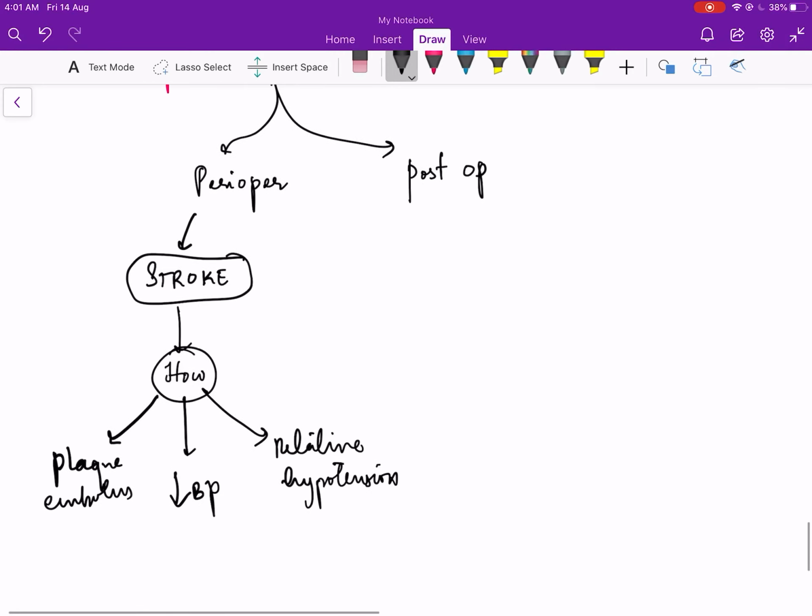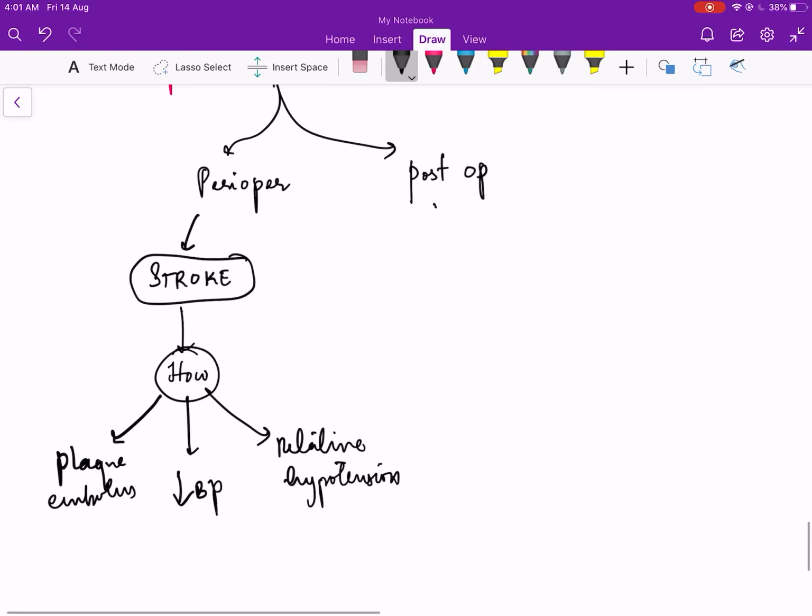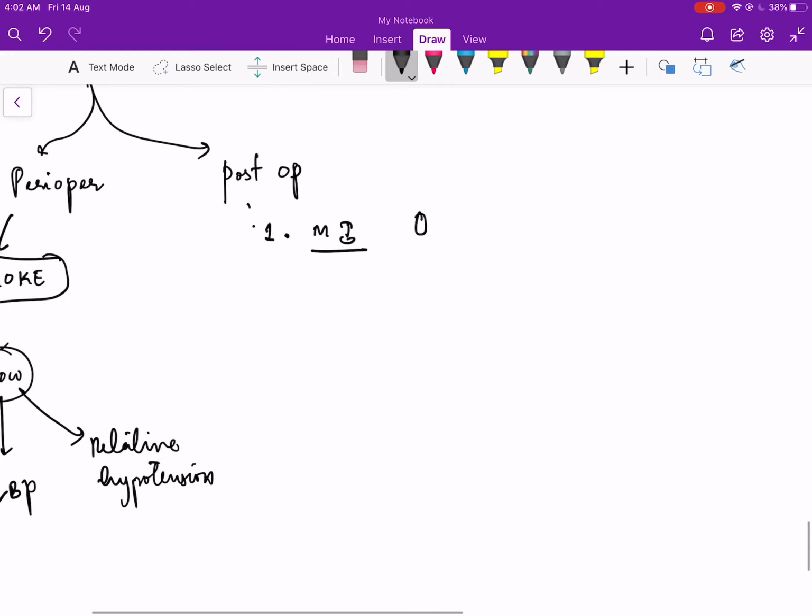What are the post-op complications? So the important first one is the patient can have myocardial infarction. Around 0 to 2% of patients can have myocardial infarction during carotid endarterectomy. So second is hyperperfusion syndrome.